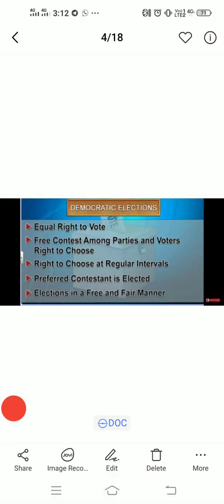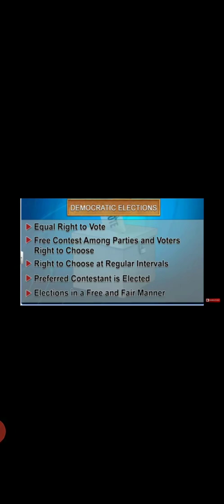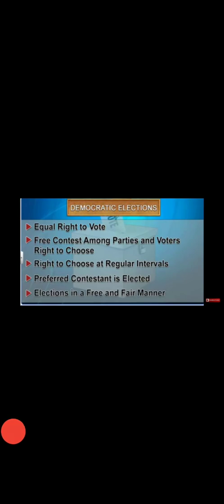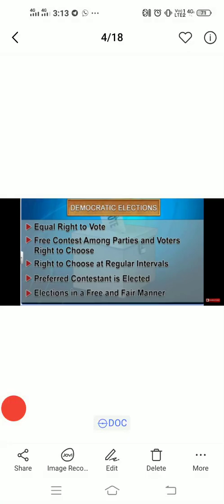Right to choose at regular intervals. Yes, very important. It means that every 5 years we have an election process, and we have the right to choose the people through the vote. Then the preferred contestant is elected. Preferred contestant means the person whom we are voting for and who is getting the majority number of votes is elected. It's not that we give a vote to someone and the result is something else. So we need to contest the elections in a fair manner, and the person who gets the majority number of votes should win.